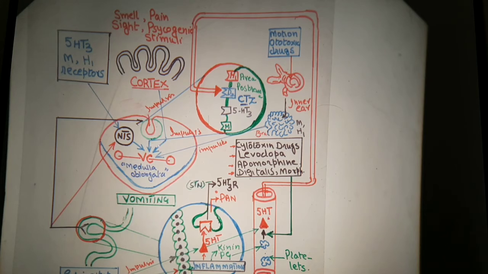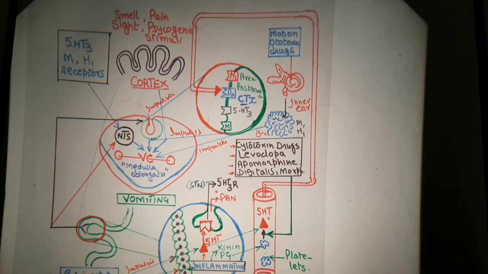Now, beside this, the 5-HT3, muscarinic and H1 receptors also give impulses to the NTS. Now, NTS and PAN, you have studied during the parasympathetic nervous system. So, they are responsible for the stimulation of the vomiting center, and then the process of emesis starts. This is actually the part of the brain that is known as the cortex. In the cortex, there is the medulla oblongata, the chemoreceptor trigger zone, and the vomiting center. And now the process of vomiting takes place.